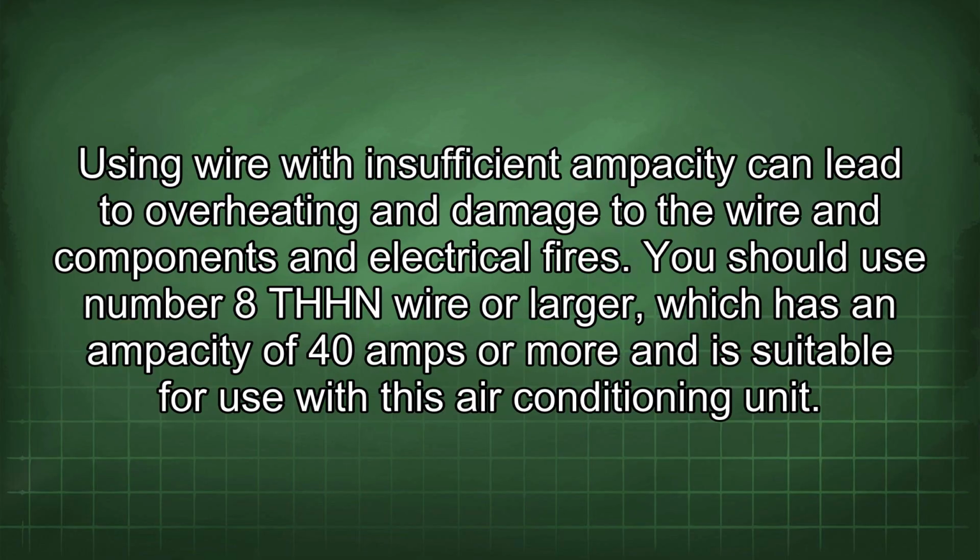Using wire with insufficient ampacity can lead to overheating and damage to the wire and components, and to electrical fires. You should use number 8 THHN wire or larger, which has an ampacity of 40 amps or more and is suitable for use with this air conditioning unit.